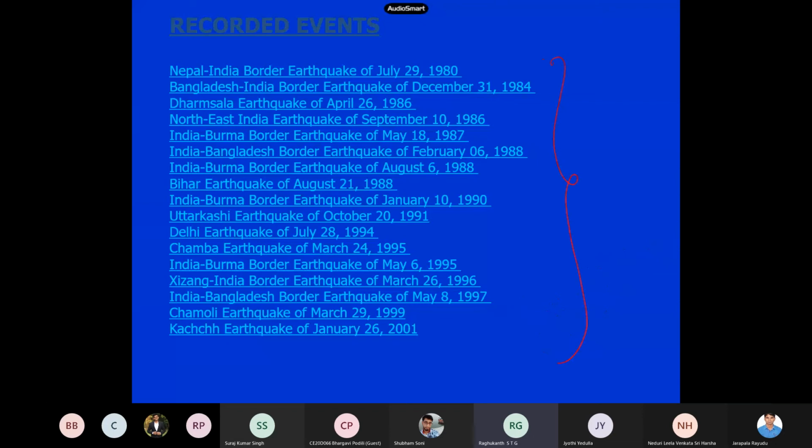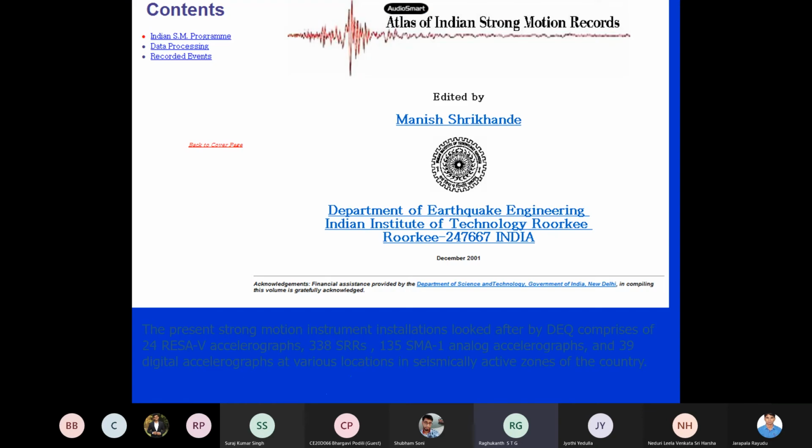The first, of course, was Koyna, but in Northeast India, through those arrays, they have recorded the Nepal-India border earthquakes of 1980, 84, 86, so many earthquakes. Then the Uttarkashi earthquake, magnitude 6.9, was also recorded. Chamoli was there. And the Kutch earthquake was also recorded in 2001, but it was not recorded well in Ahmedabad. This is some building.